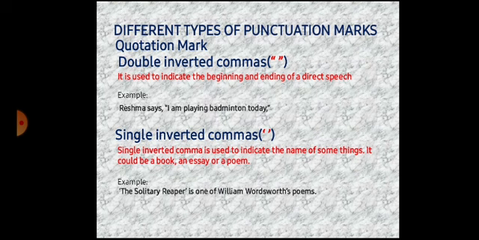Okay, published work: a book, a film, a play, a newspaper. We use single or double quotation marks for titles of published works. For example, The Daffodils was written by William Wordsworth. Fine, see here, I have put an example, The Solitary Reaper is one of William Wordsworth's poems.